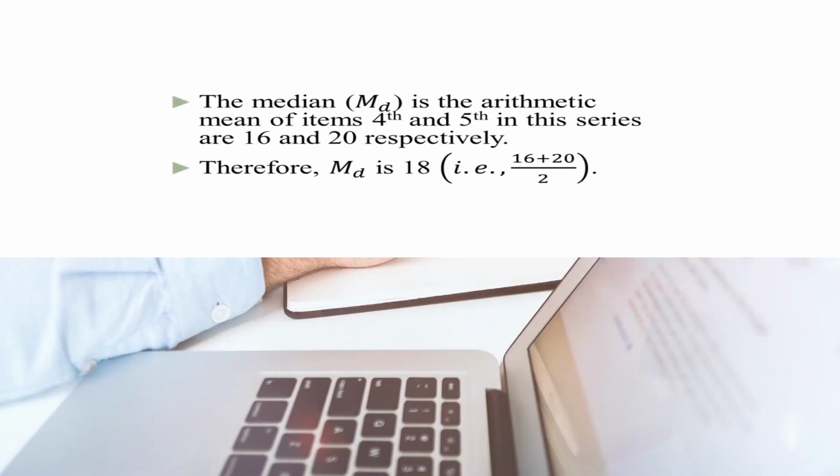That means we see the value of the 4th item and the value of the 5th item and take the average of the two, and that will become your median. In this case, the 4th item is 16 and the 5th item is 20. So, taking the average, 16 plus 20 upon 2, which comes to 36, 36 divided by 2 is 18. So, median is 18, right? Got it? Right.